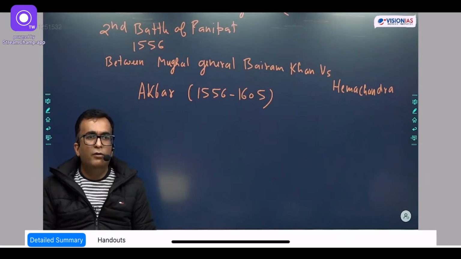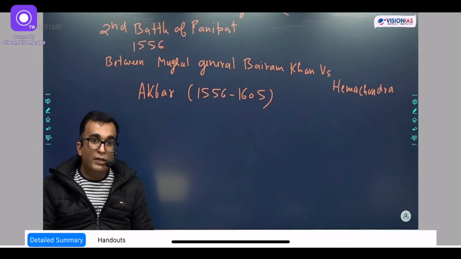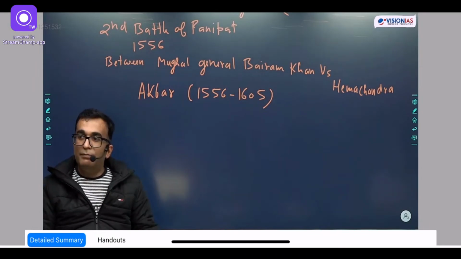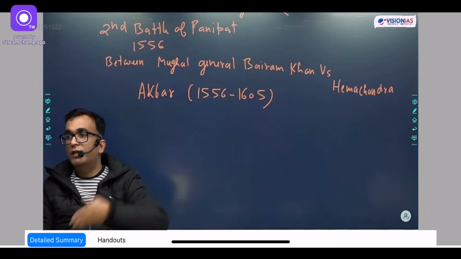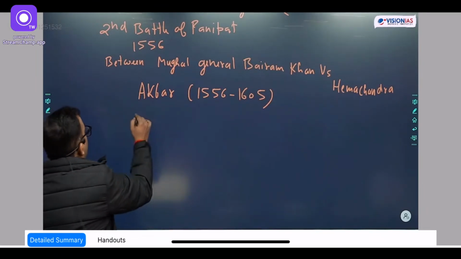But then, according to some legends, it is said that Akbar got the blessing of the Sufi saint of Fatehpur Sikri, whose name was Salim Chishti. And then he was blessed with a son. So impressed by that, in honor of that Sufi saint, he kept the name of his son as Salim. But then Salim is going to become the ruler with the name of Jahangir. So Jahangir came to power in 1605.